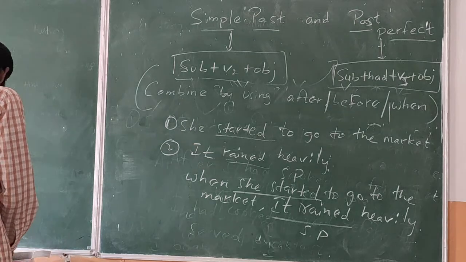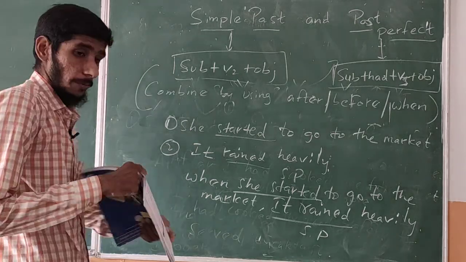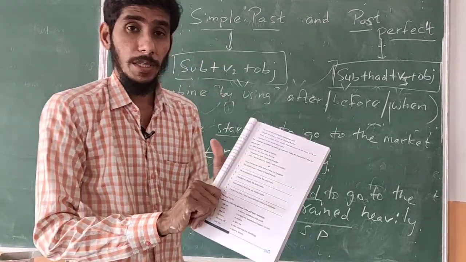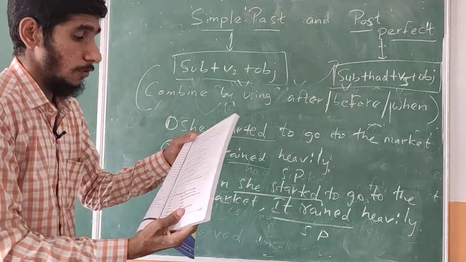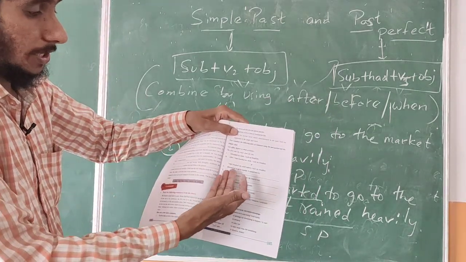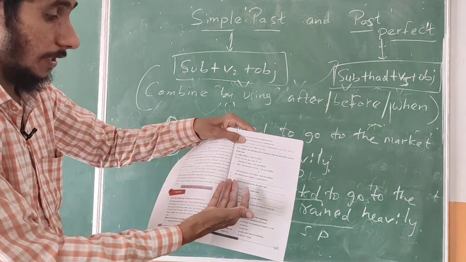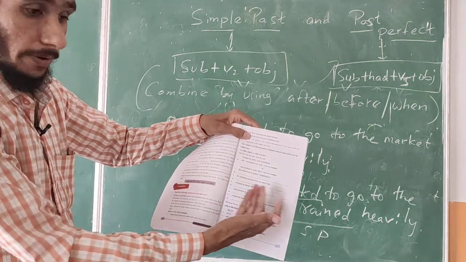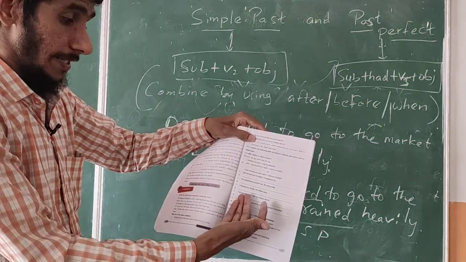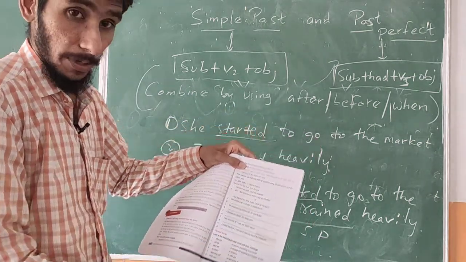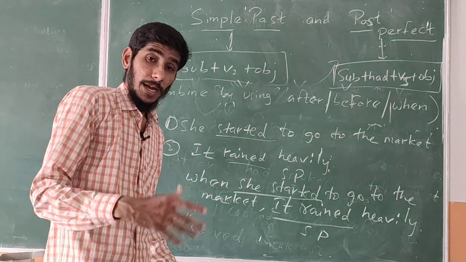And here some of the bits are there in your book. See that. And some questions are given here, if you can complete them. She started to go to the market right away. I have completed it. He completed his homework. He went to bed. I finished my dinner. My father came. I felt seriously ill. I met my family doctor.